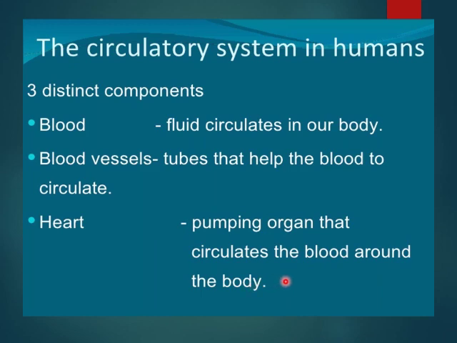Basically the blood vessels are of three types. These are arteries, veins and capillaries. And blood has two components. What is that? Blood corpuscles and plasma. So that we will study in detail. And blood corpuscles are of three types: red blood corpuscles, white blood corpuscles, that you say RBC and WBC, and blood platelets. That we will study in coming topics. The presence of oxygen and the hemoglobin pigment in red blood cells make it look red.